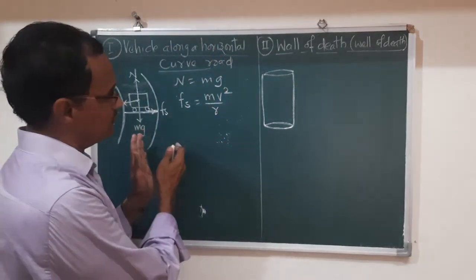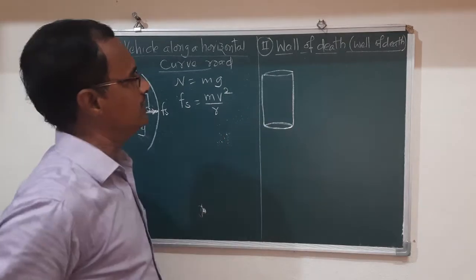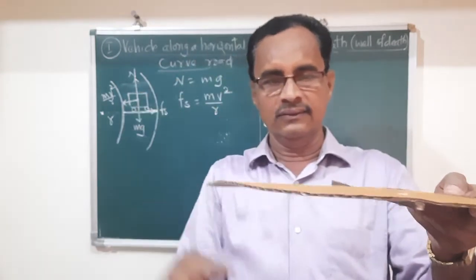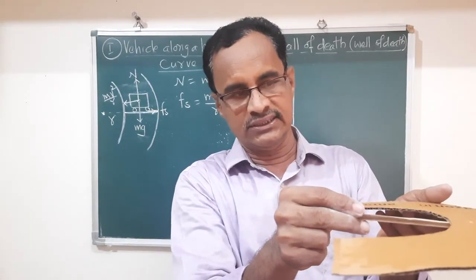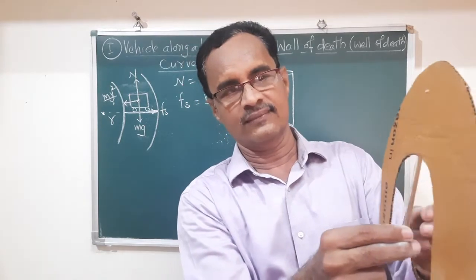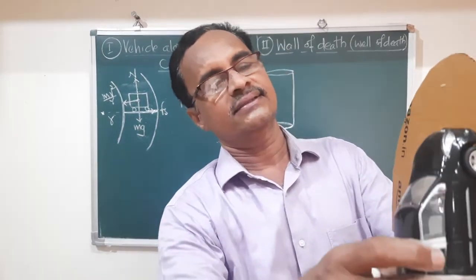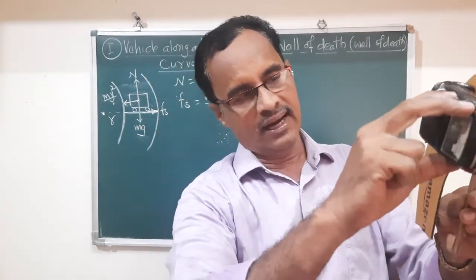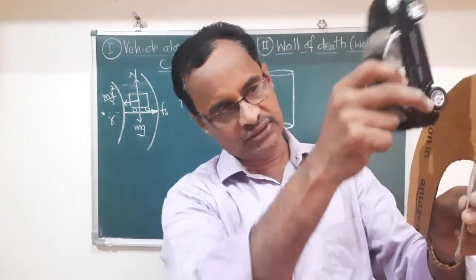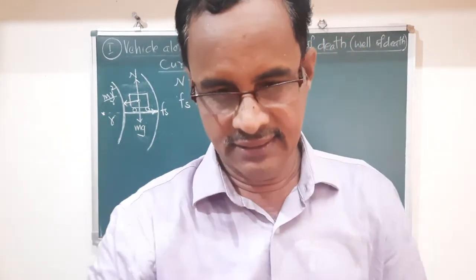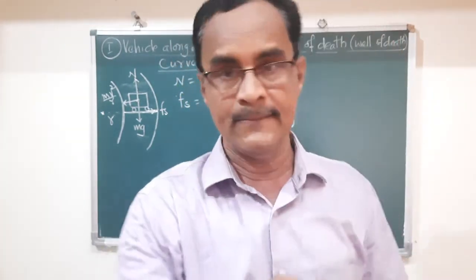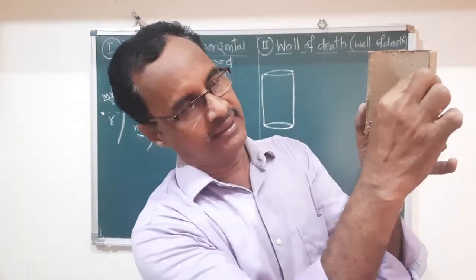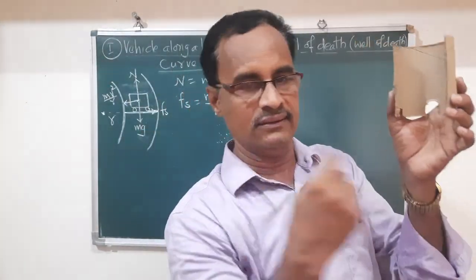Now we see the second application. Just see that this is the horizontal plane curve. Now this curved road is vertical here in this way, and this car turns along this vertical road. The car takes the turn along this vertical wall. Suppose this is the wall. Let us see that application in this way. Suppose this is the well of death and this is the vertical wall, and that car takes the turn along this vertical wall in the horizontal direction.